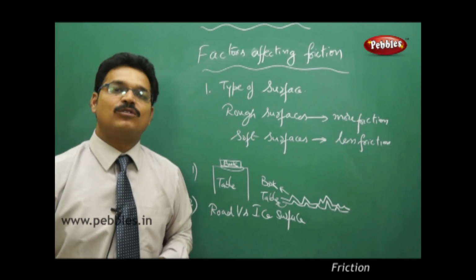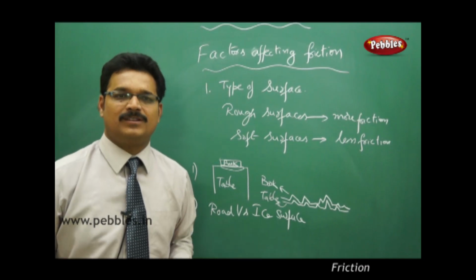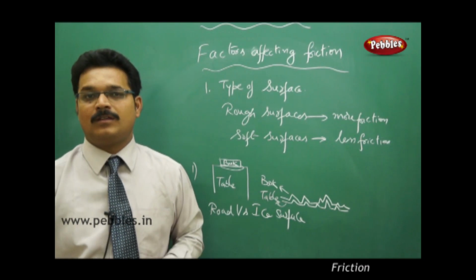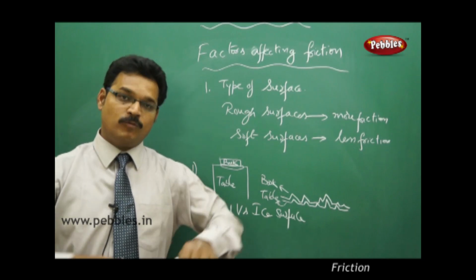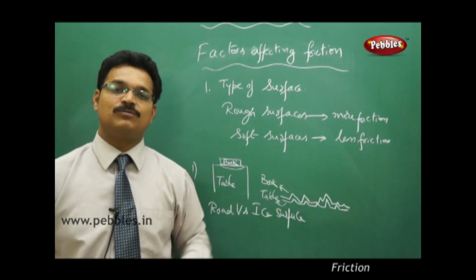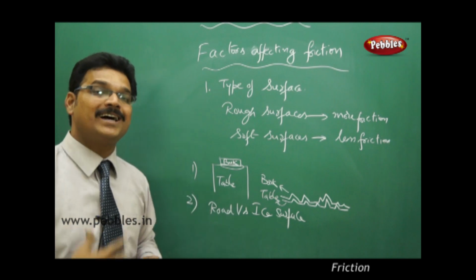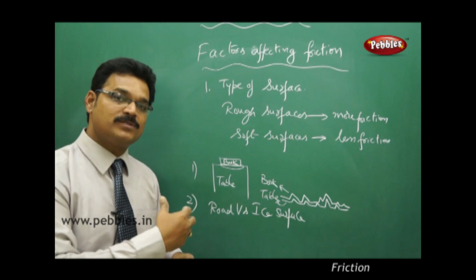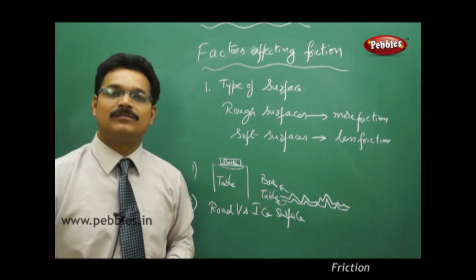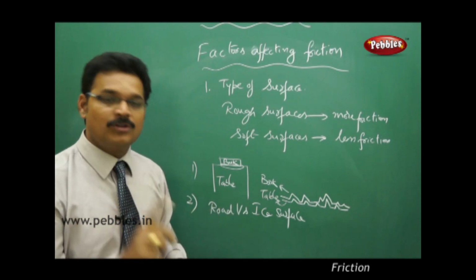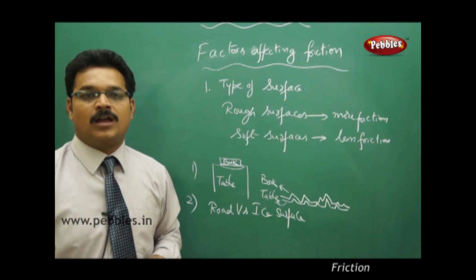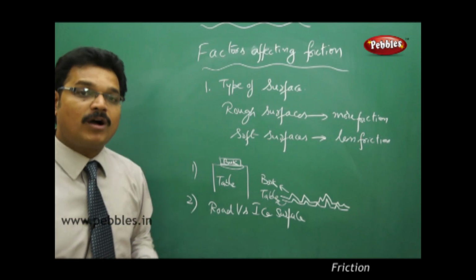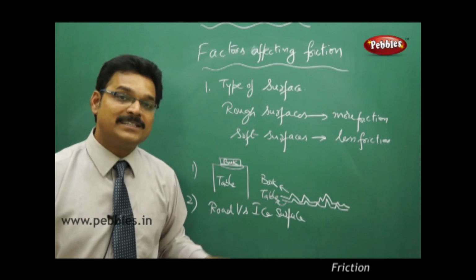Generally, if you're walking on the road, you feel very comfortable and easily walk on the road. But if I give you a 2 meters by 2 meters ice cube and ask you to walk on the ice cube surface, you may fall. Not may, I'm sure you will fall. And you won't feel the same comfort as walking on the road. What is the reason behind that?